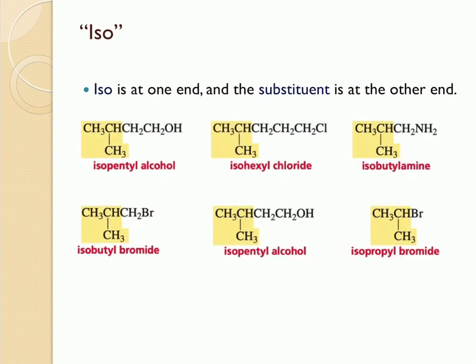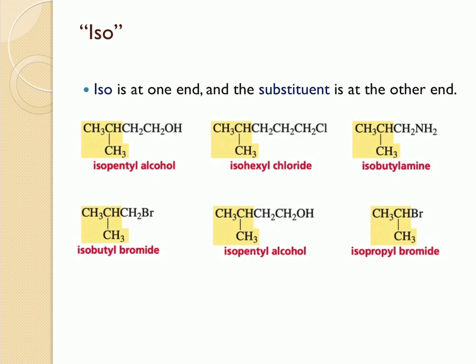Using the examples here, we are going to find out how the prefix iso is used appropriately. In all of the examples here, you can see that the iso is at one end of the molecule and the substituent is at the other end of the molecule. Take a look at this first compound. So you have the iso here and the substituent here.